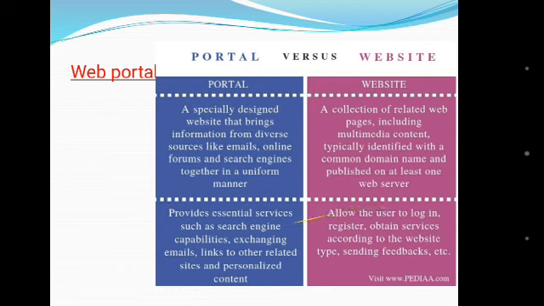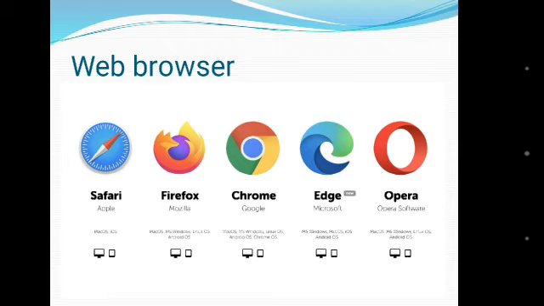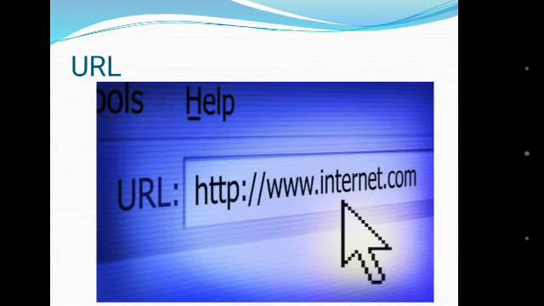Now come to the web browsers. A web browser is a program or software on a client computer that retrieves information from the web. Examples: Internet Explorer, Google Chrome, Mozilla Firefox, Netscape, Mosaic, Opera, Safari, etc. Now come to the URL. The full form of URL is Uniform Resource Locator. It is a unique address of a web page on the internet.